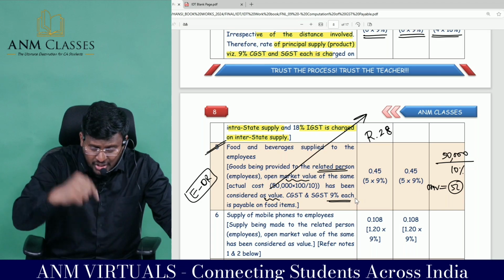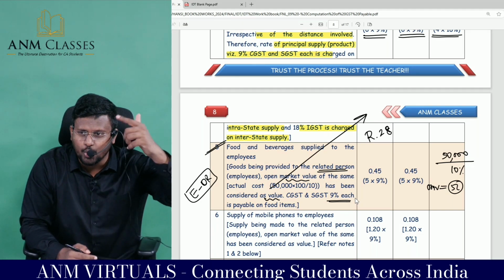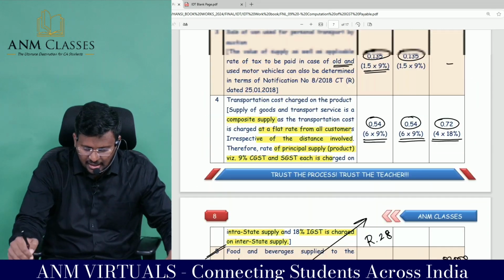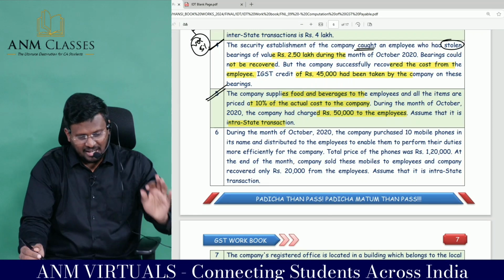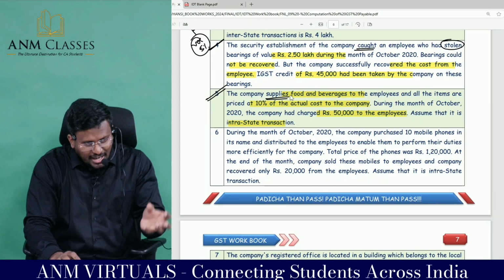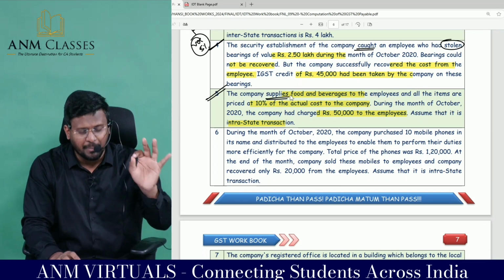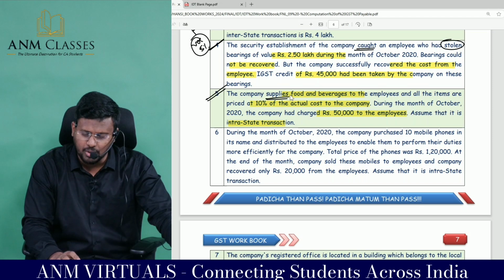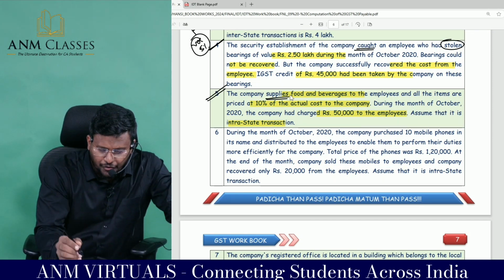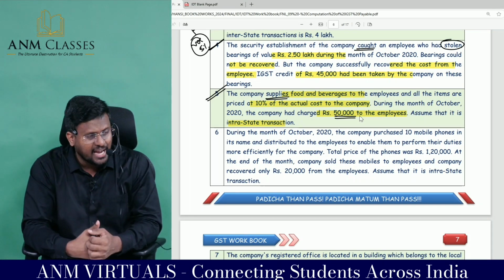Look, how the question has treated this is, they have treated this as an outward supply instead of reducing from the ITC. Sir, read the part once again. Company supplies food and beverages to whom? And all the items are priced at 10% of the actual cost of the company. During the month of October 2020, the company has charged 50,000 to the employees. Assume that this is an interest.